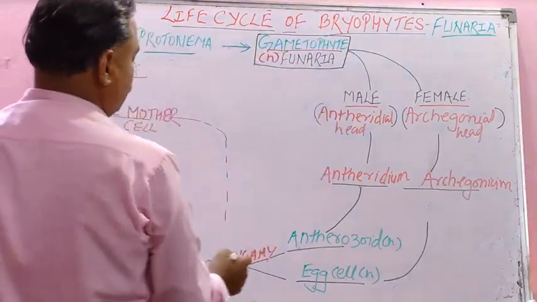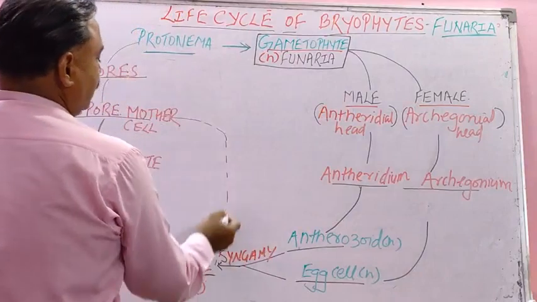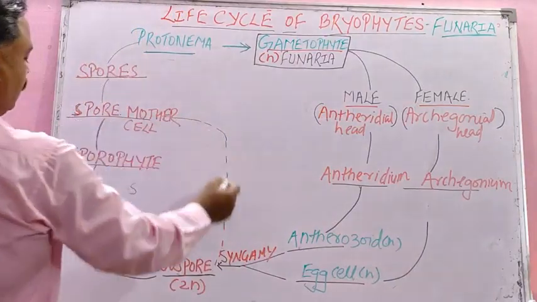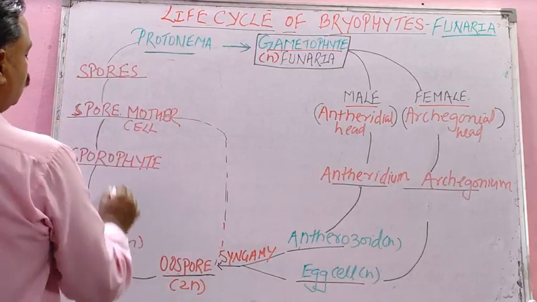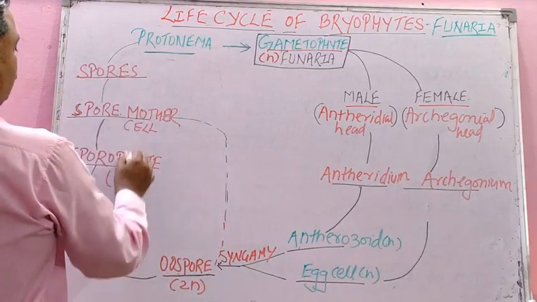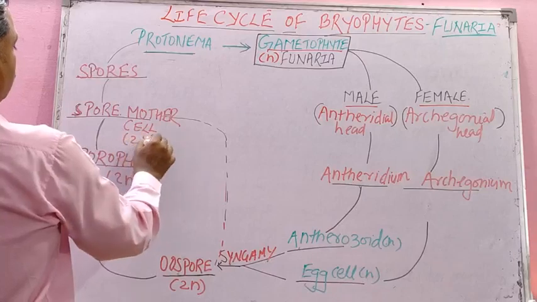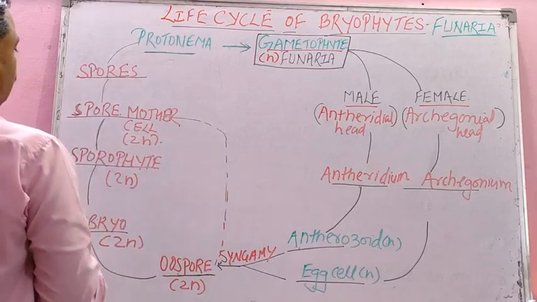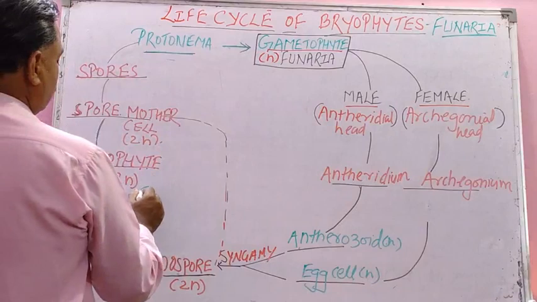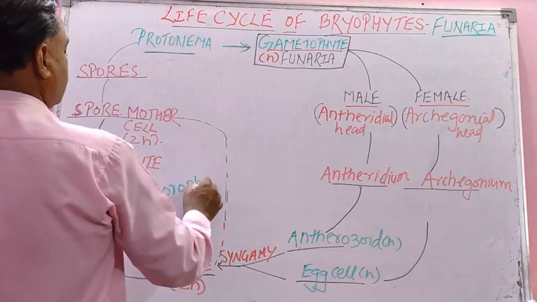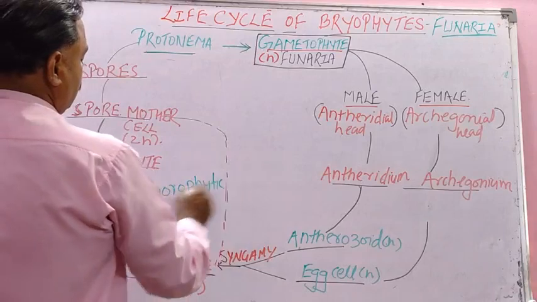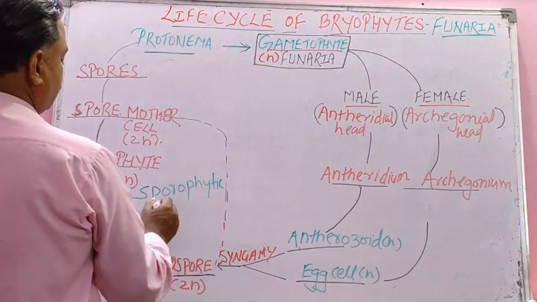Now this portion from where the syngamy occurs till the spore mother cell, the chromosome number is 2n, and this area is called the sporophytic phase.